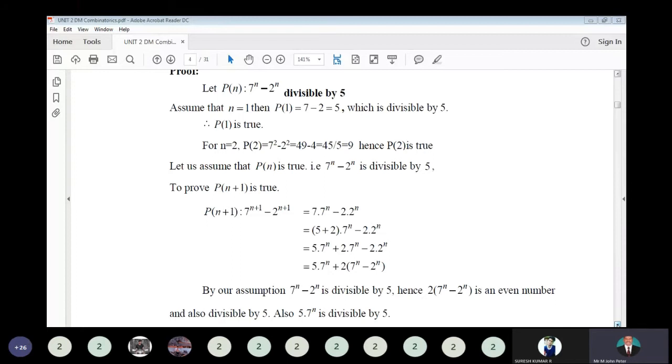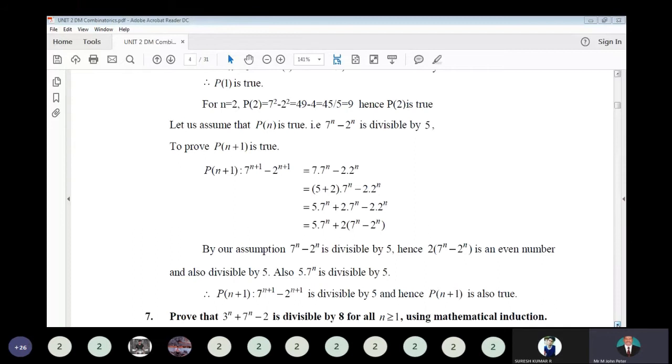So that 7 you can write as 5 plus 2, into 7 power n, minus 2 into 2 power n. So that 5 plus 2 is separately multiplied by the 7 power n. So you get 5 into 7 power n plus 2 into 7 power n. For the last two terms, take 2 as common. Okay, see that is 7 power n minus 2 power n. So the second term is in the form of p of n. Inside the bracket is p of n, which is divisible by 5. Multiplying by 2, it is also divisible by 5.